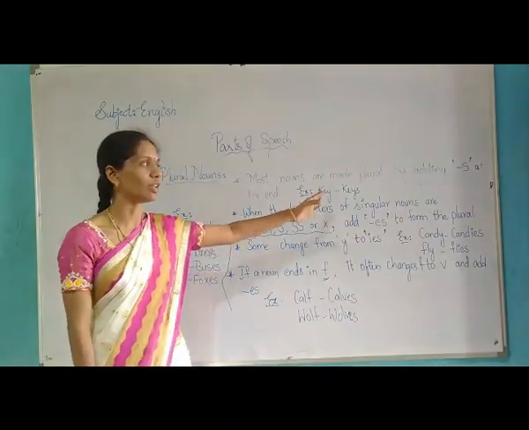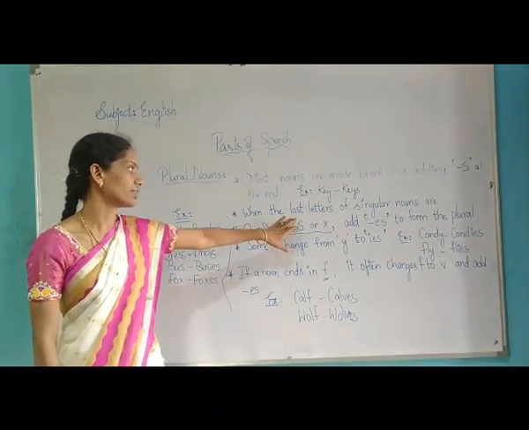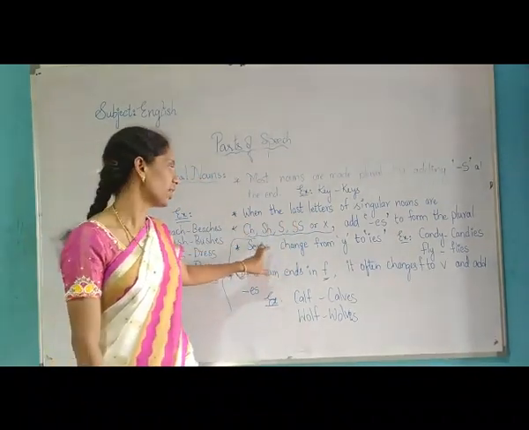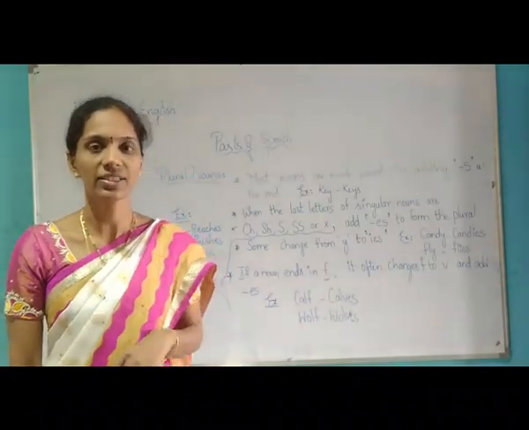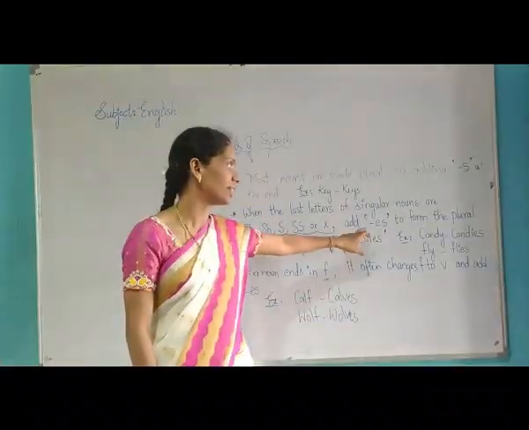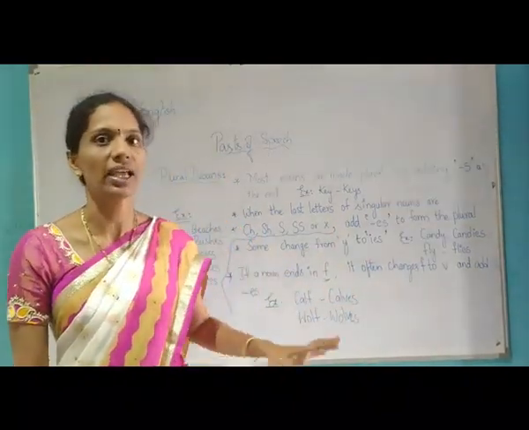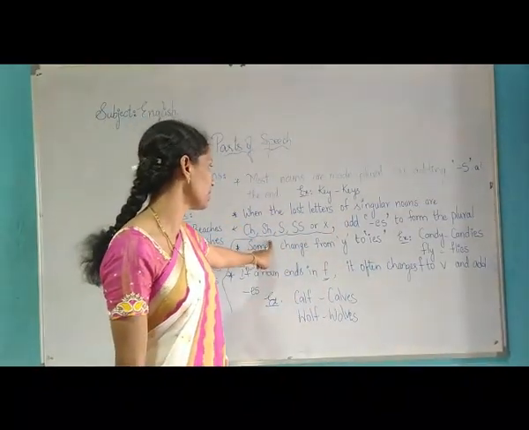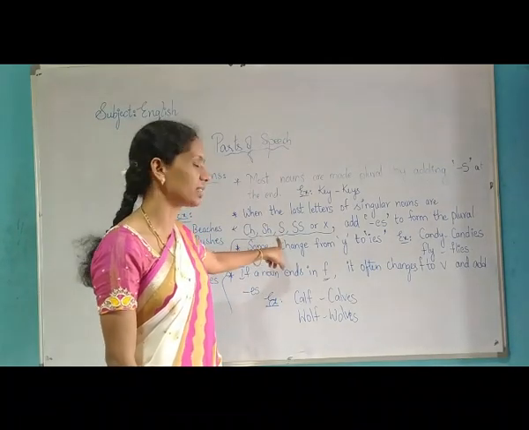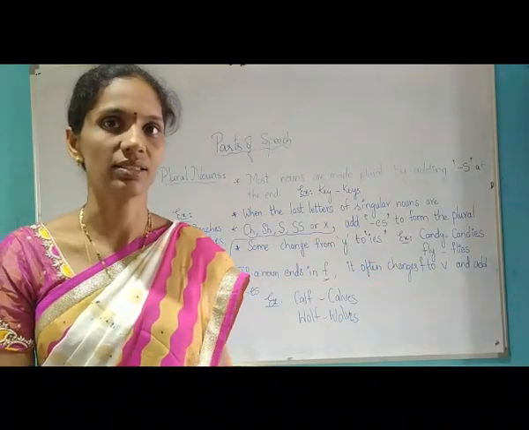Children, I said most of the nouns will have an ending with S. But for singular words ending with CH, SH, S, double S and X, we have to add ES at the end to form the plural word.